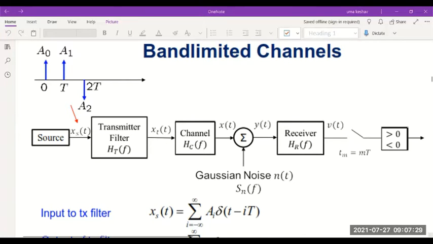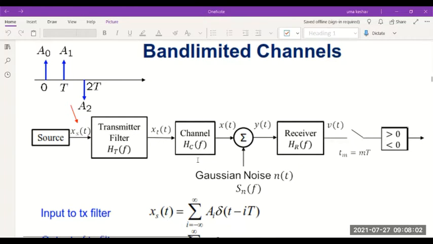Morning. In the last class, we were discussing how to achieve baseband transmission over band limited channels. And we saw how a source generating any binary digital signal or baseband signal can be passed through a transmitter. We'll consider that as a filter, a transmitter filter with transfer function Ht(f), and that signal is then sent on the channel.